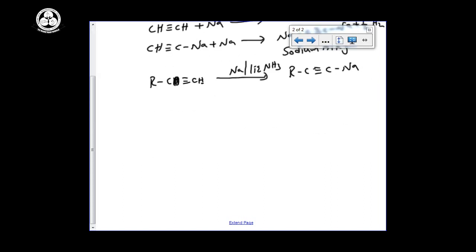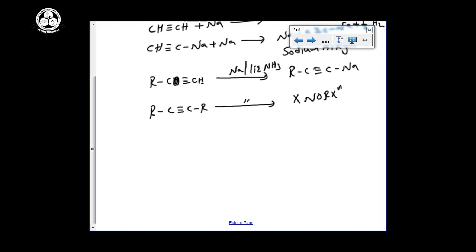If the triple bond is in the middle position, R C triple bond C R, with sodium in presence of liquid ammonia means no reaction. There is no reaction. Why? Because there is no acidic hydrogen. No hydrogens are available on the triple bond, so it is not reactive.